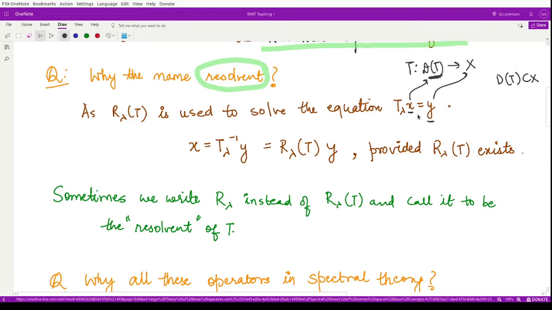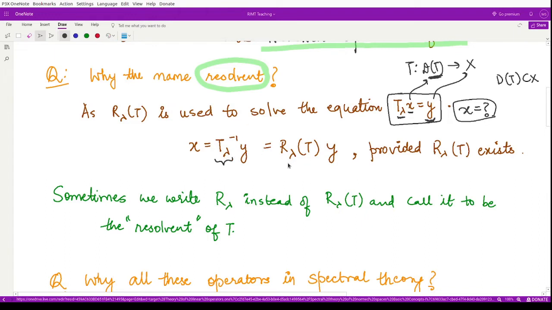Now here we wanted to solve this equation. In order to solve this equation, what do we require? We require to calculate x from here. We have the operator with us, we have the value y with us. So how do we retrieve this x? That is obtained when you multiply on both sides by T lambda inverse. So what is T lambda inverse?